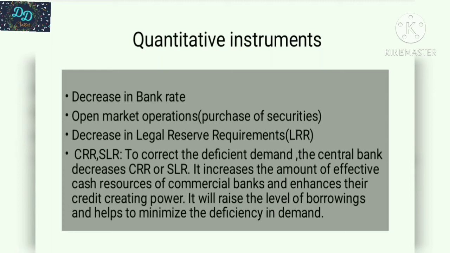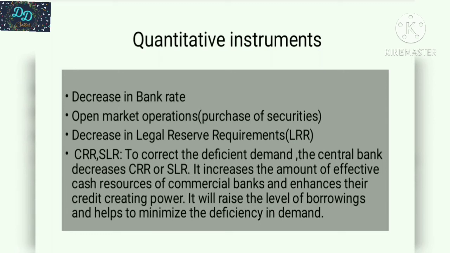Commercial banks are required to maintain legal reserves to raise the ability of credit. Under this two are there, CRR and SLR, which are the minimum percentage of net demand and time liabilities to be kept by commercial banks with the central bank. To correct the deficient demand, the central bank decreases CRR and SLR. So it increases the amount of effective cash reserves of commercial banks and enhances their credit creating power. So it helps to minimize the deficiency in demand.